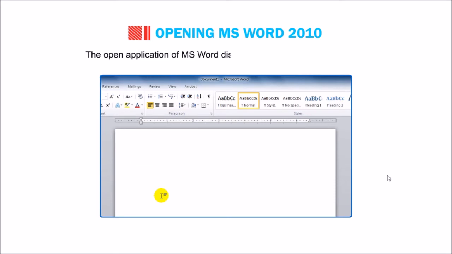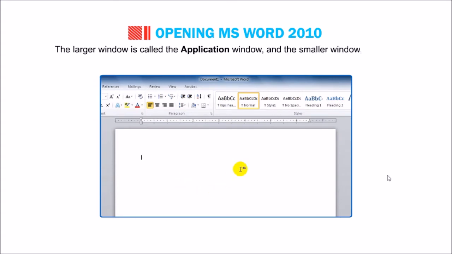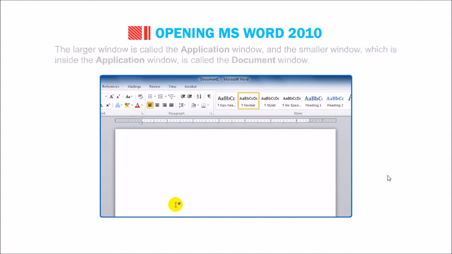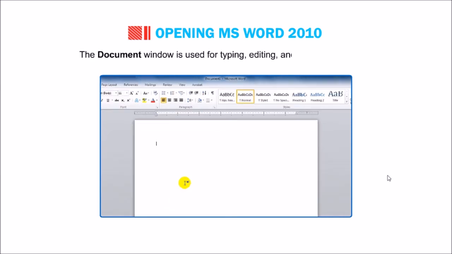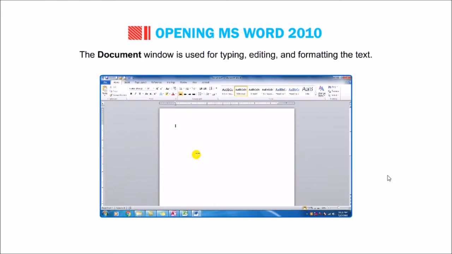The open application of MS Word displays 2 windows on the screen. The larger window is called the application window, and the smaller window, which is inside the application window, is called the document window. The application window helps the user communicate with the MS Word program. The document window is used for typing, editing, and formatting the text.